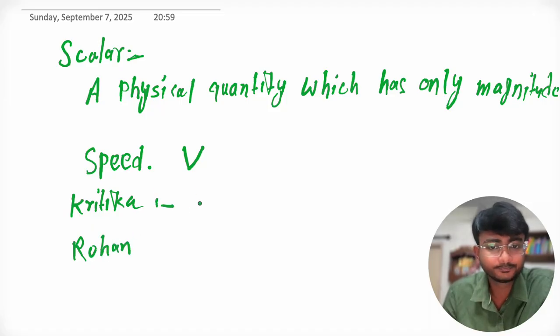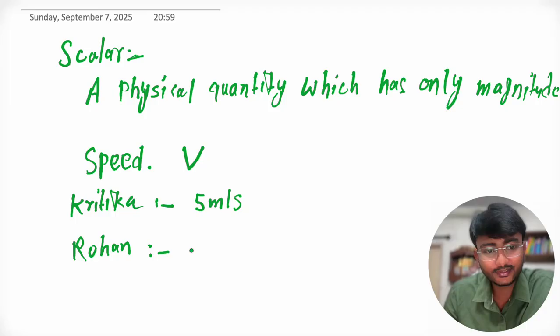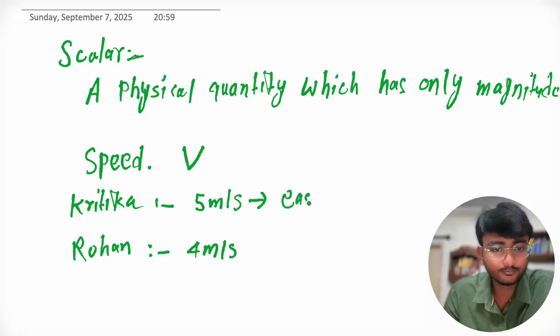Kritika moves with a speed of 5 meter per second and Rohan moves with a speed of 4 meter per second. Suppose Kritika is moving in the direction of east and Rohan is moving in the direction of west.